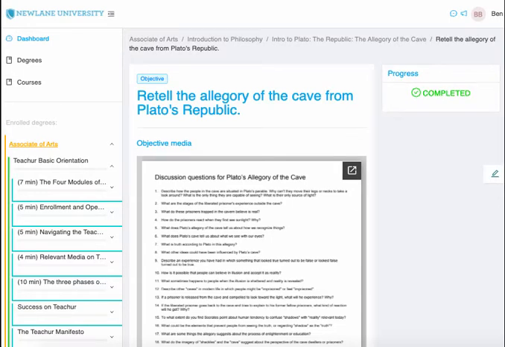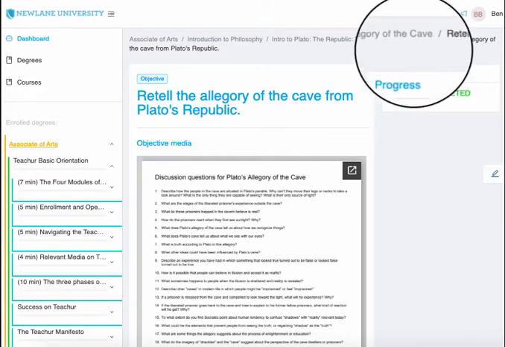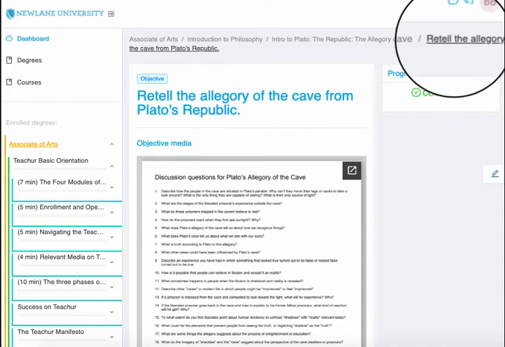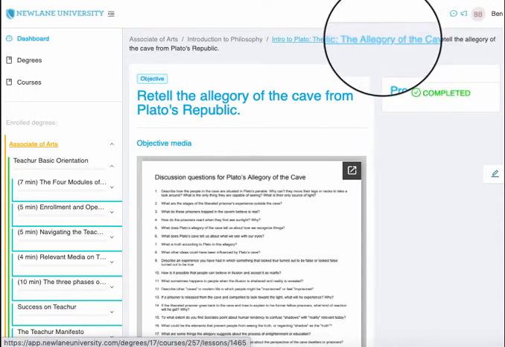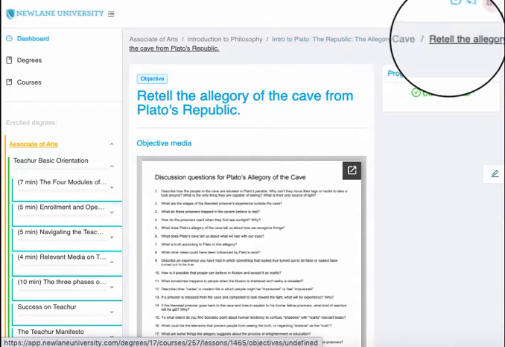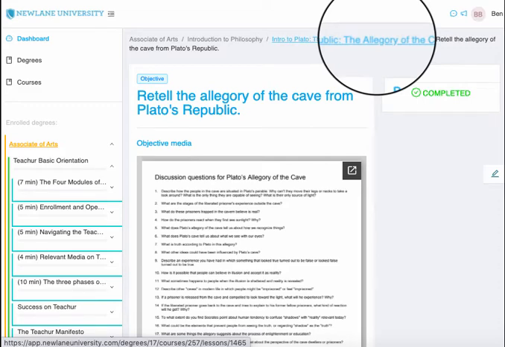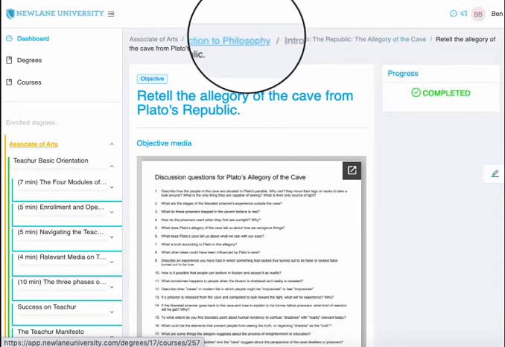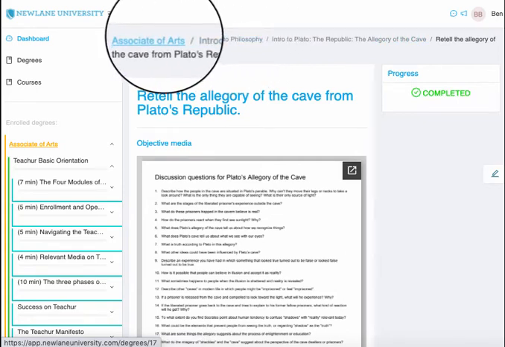When you're on the platform, you can navigate back into the lesson or course or degree by using these breadcrumbs on the top menu. The breadcrumbs indicate which module I'm in. So you can see I'm in the objective now, and if I want to go back to the lesson, I click on this breadcrumb. And if I want to go back into the course, I can click on this breadcrumb, and the degree would be this one.